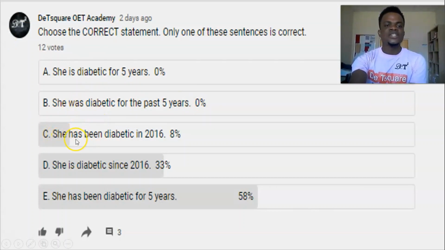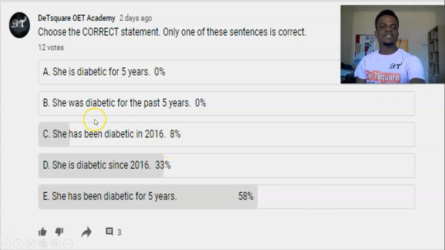She has been diabetic in 2016. Now, this is a present perfect tense. Has been diabetic is a present perfect tense. Has been. So, meaning you are supposed to use a time range and not a point in time. So, it should be has been diabetic since 2016. Here, she is diabetic since 2016. She is.